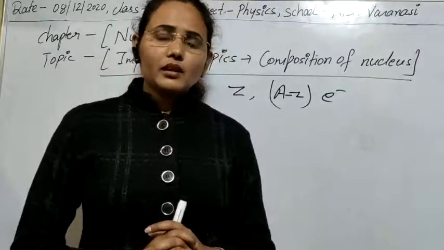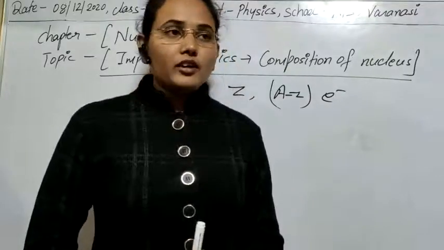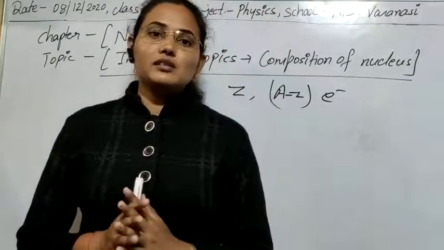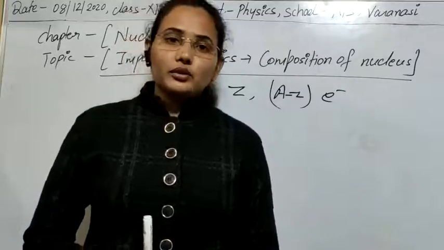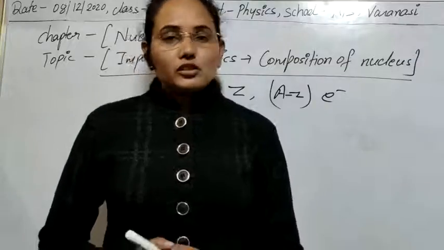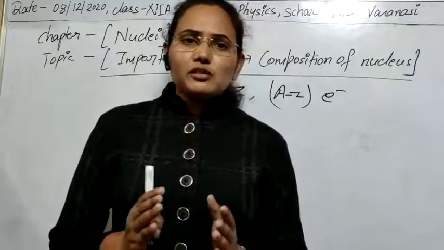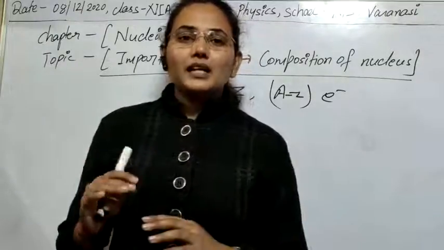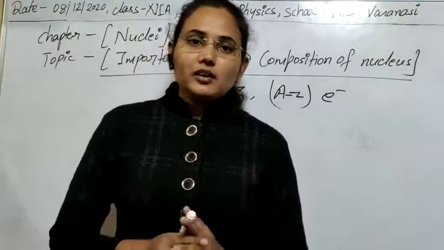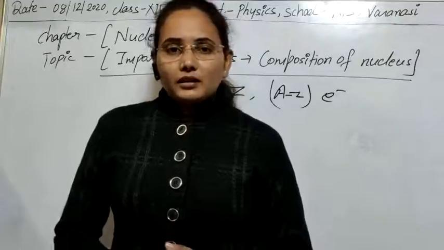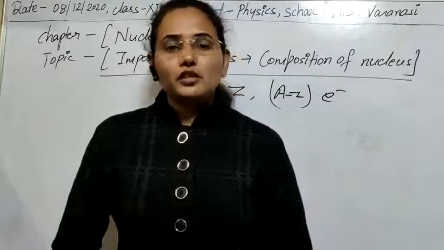Later, when Chadwick discovered the neutron in 1932, a new hypothesis was given, the neutron-proton hypothesis. Chadwick discovered the neutron from an experiment in which alpha particles were bombarded on beryllium atoms, and he saw the emission of neutral particles from there. At first, these neutral particles were called protons, but protons are positively charged particles,